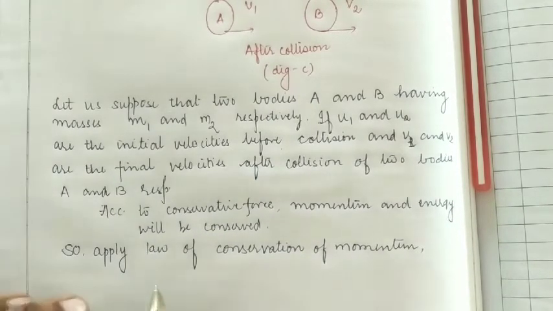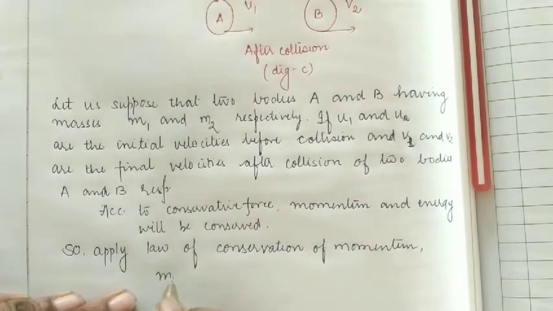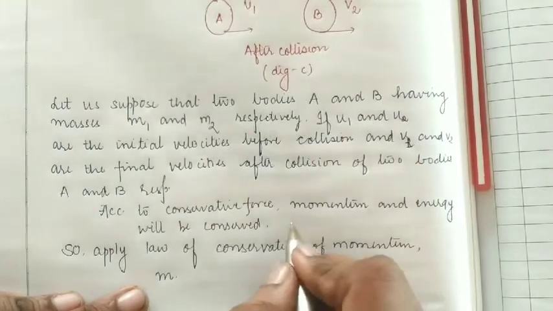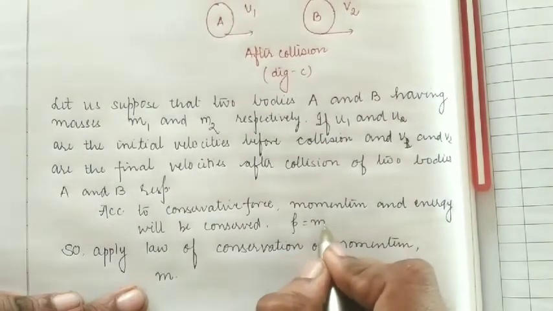So with the help of that, we can write the momentum before collision. As we know, momentum is the product of mass and velocity.